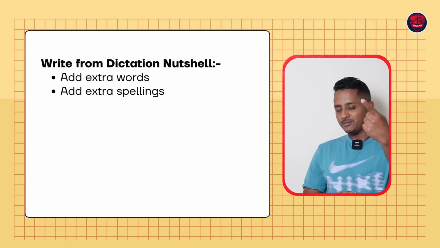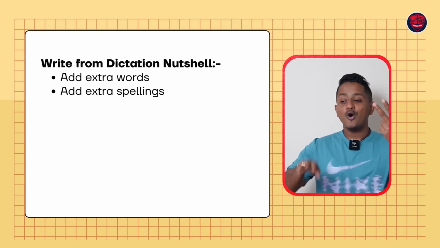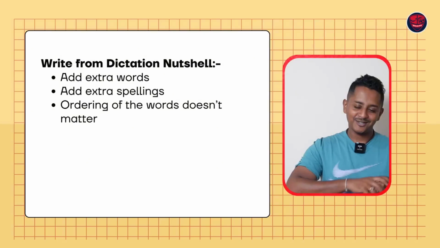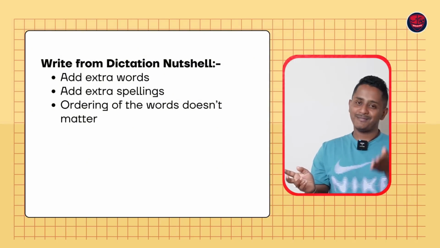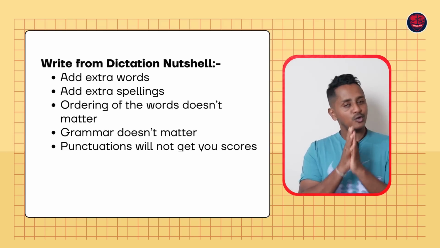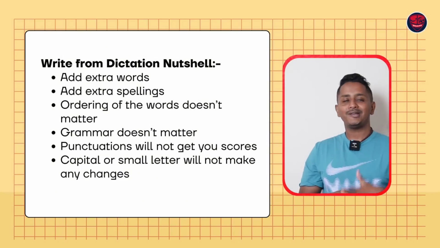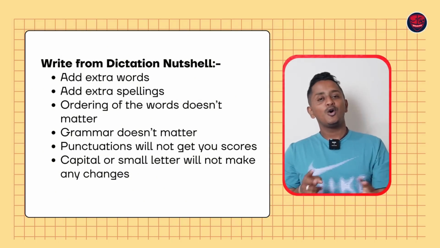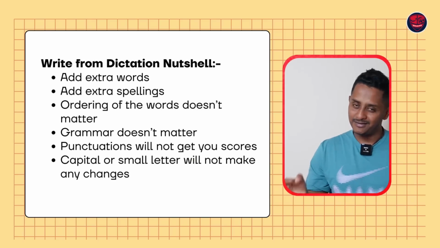Remember this. So write from dictation, in a nutshell, you can add extra words. You can add extra spellings. Ordering of the words do not matter. You can write in any order. It need not be matching the exact order. Grammar is not going to make sense. Punctuations is not going to give you scores. Starting with a capital letter or even starting with a small letter also will not make any difference.